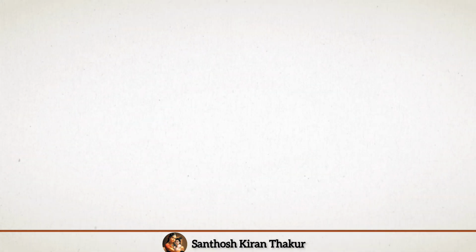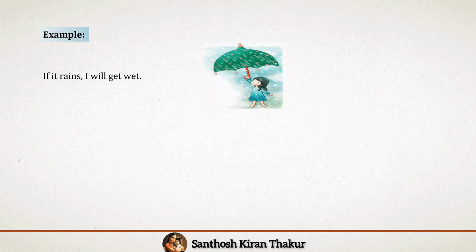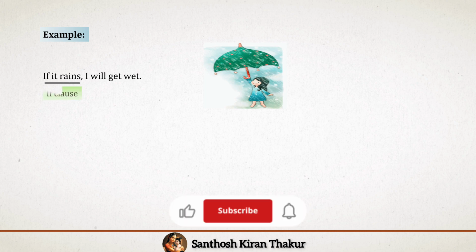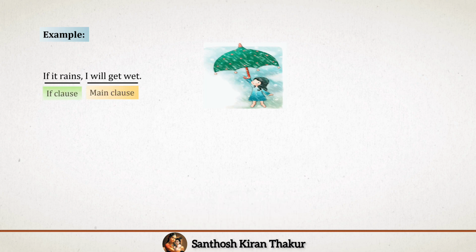Let us observe an example. If it rains, I will get wet. The first part, if it rains, is the if clause, and I will get wet is the main clause. We can also invert these two clauses, so that the main clause comes first and the if clause comes second. This is especially common in questions, like interrogative sentences.